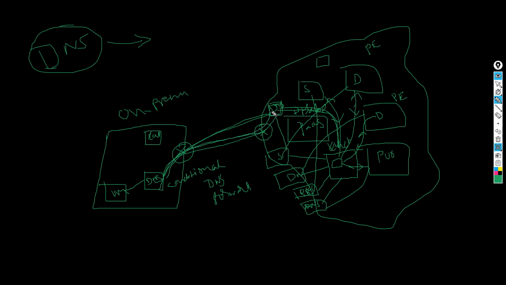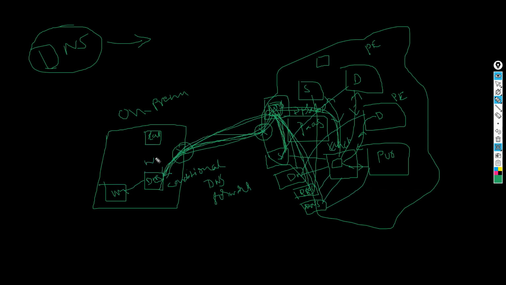That is again on-prem. How is the DNS? Same as that, but this is one of the VMs or kind of containers. Again, this VNet is integrated with virtual network links with each and every DNS. Virtual network links will integrate with all the private DNS zones. Now the request comes here. Again, the request goes to the conditional forwarder, it will check it here, get the record and the IP address.